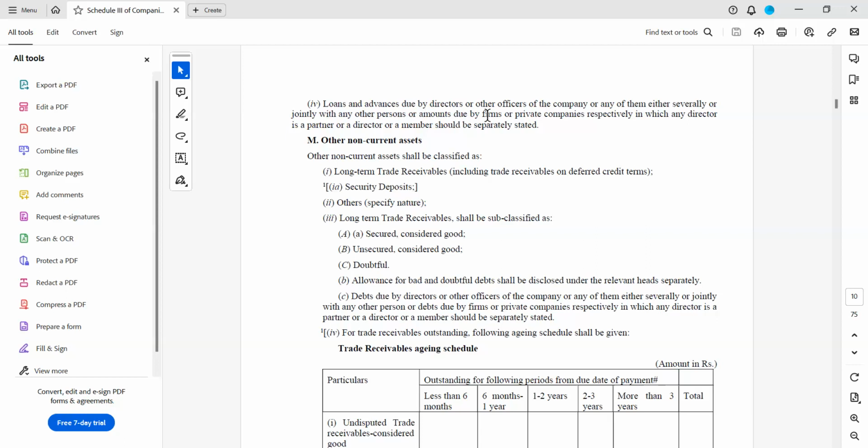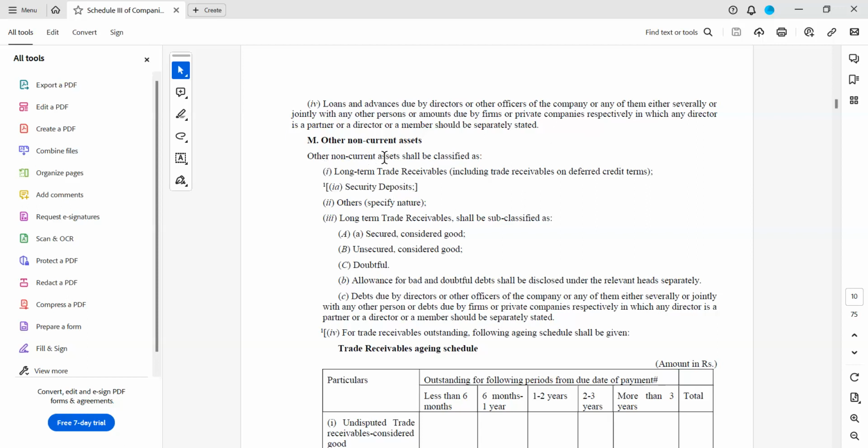Loans and advances due by directors or other officers of the company or any of them, either severally or jointly with any other persons, or amounts due by firms or private companies respectively, in which any director is a partner or a director. See what they are saying, it is also an indirectly related party. Suppose the director of this company is a partner in some other firm and the company has given some advances to that firm, or he is also a director in the other company where the loans and advances have been given, then all those things have to be separately shown with all the details. That is what the schedule says.